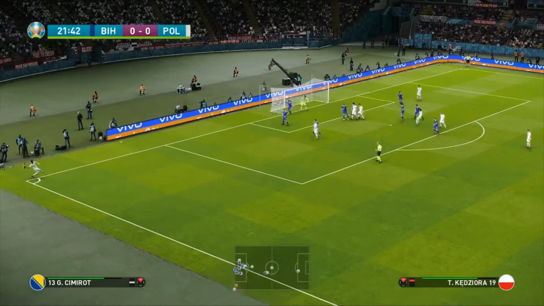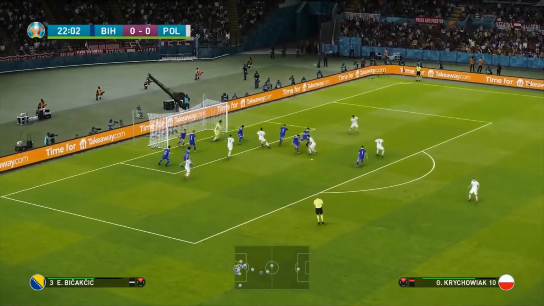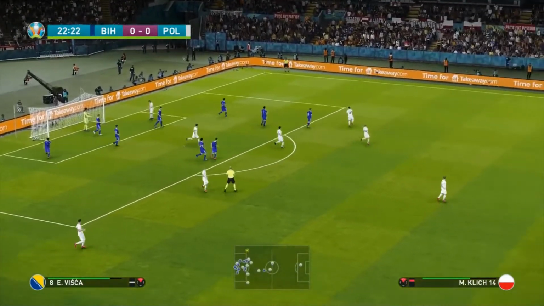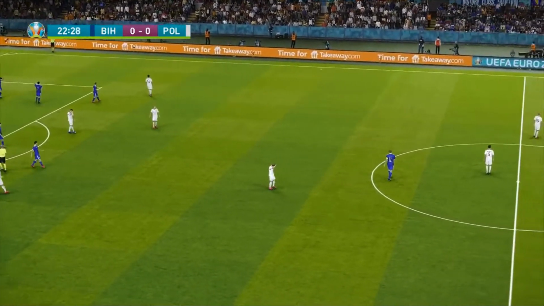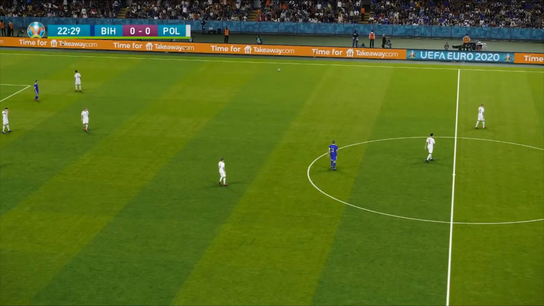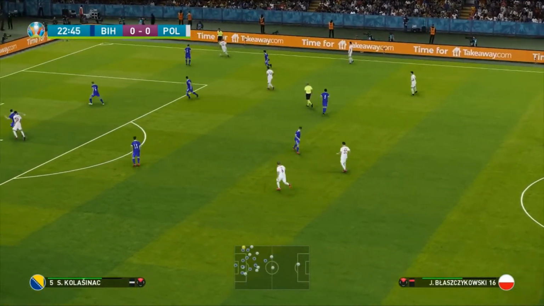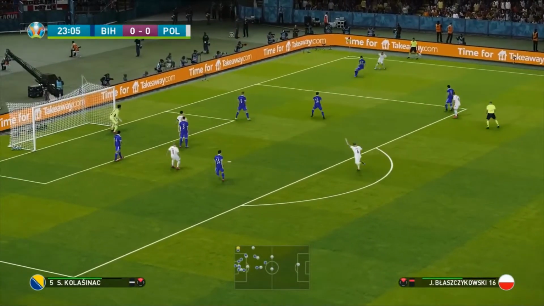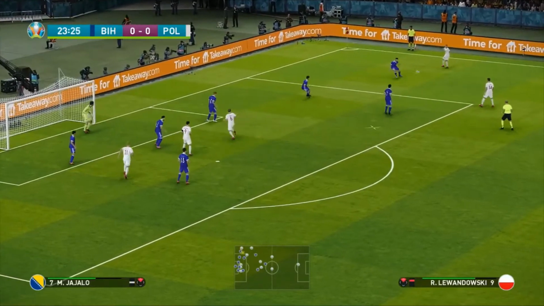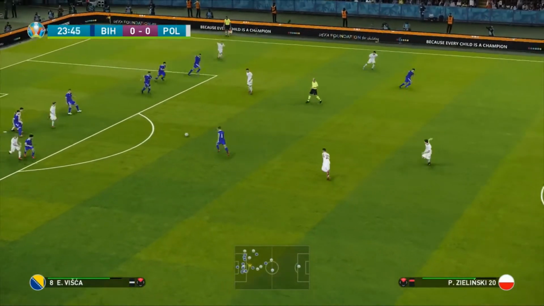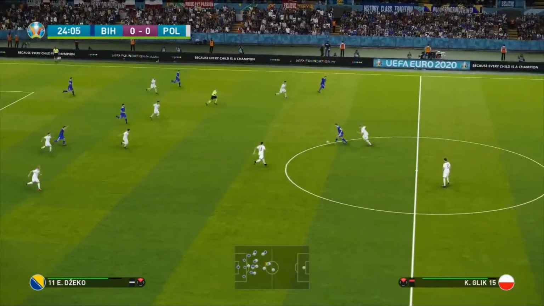He's going to whip it in here. Tries to get to Kedziora. It's blocked and it's cleared away. And well, desperation there to clear their lines. Bosnia in severe danger of potentially going 1-0 down. And this Polish side are looking incredibly dangerous. Here's Jakub Blaszczykowski. Holds the ball. Poor ball there. Doesn't make it to the path of anyone. And Visca can now start a counter-attack.